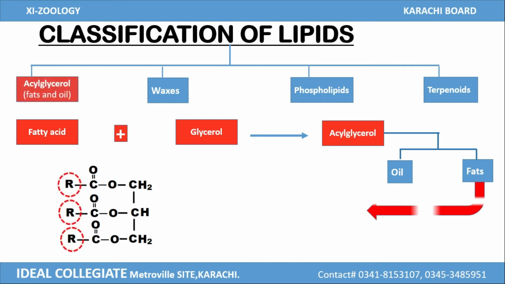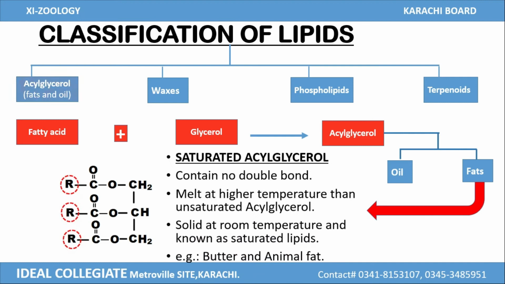The next type of acyl glycerol is fats, which is also known as saturated acyl glycerol. The term saturated means there is no double bond in the chain of fatty acid. This class melts at a higher temperature than unsaturated acyl glycerol. All the fats are solid at room temperature. The source of fats is mostly animal, and they are present in butter and animal fats.